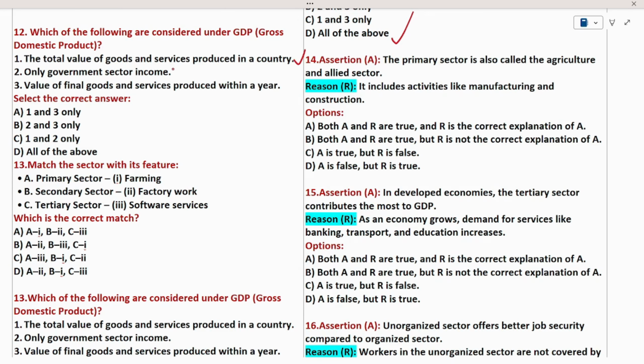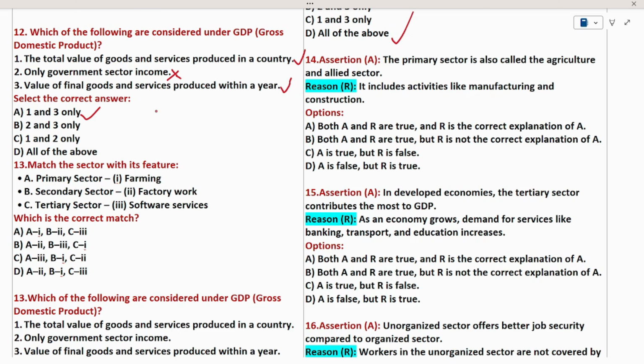We know that GDP is the final value of all goods and services, irrespective of whether it is government or the private sector. So statement 2 is wrong. The value of final goods and services produced within the country, yes, this is also true. So we need to find the correct answer. We know that 1 and 3 are the correct statements, so I can go directly for option A. Why? Because option A says 1 and 3 are the right answers.